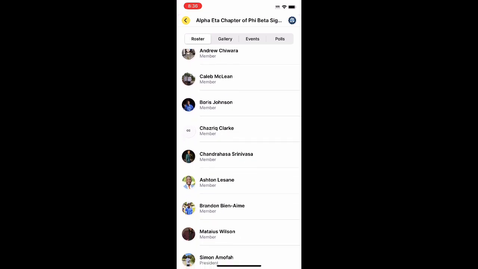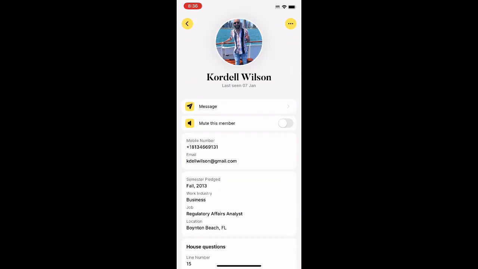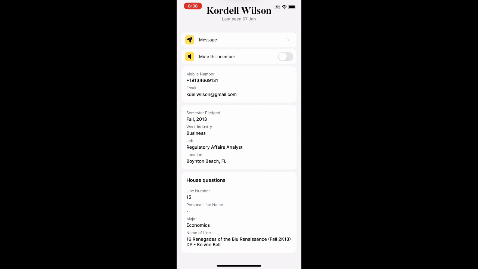On this page, you can see exactly who all the members are under the roster tab. If you click on a roster member, let's click on Cordell for the sake of reviewing, the beautiful thing about this app is you have all of the general information of all the app users. For example, we can see Cordell's phone number, his email, when Cordell crossed over, fall 2013, and his work industry. He's in the business world. We can also see what he's doing right now, and his location.